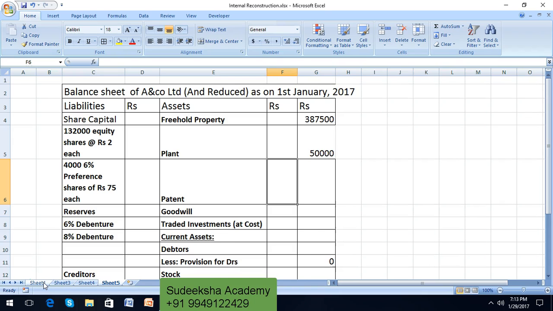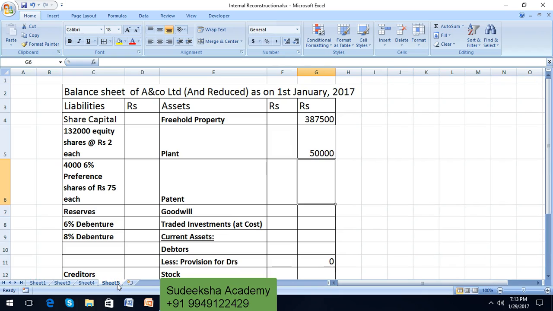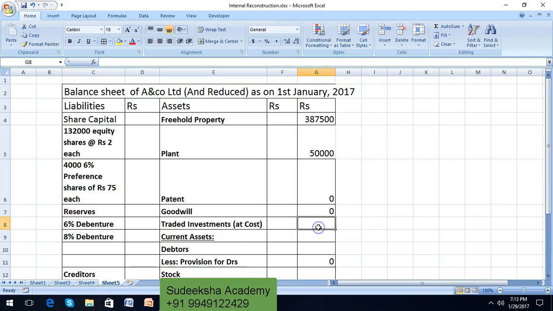Patents and goodwill have been completely written off. So therefore their value will be nil after reconstruction. Next, trade investments. There are 55,000 pre-reconstruction. All the investments have been sold for rupees 1,40,000. So therefore trade investments will be 0.